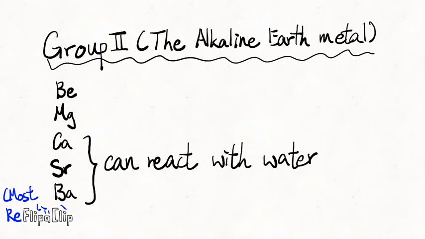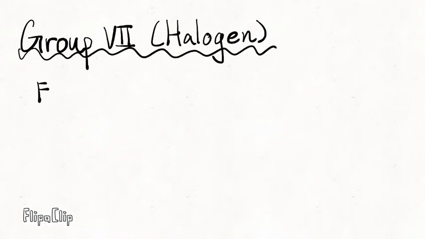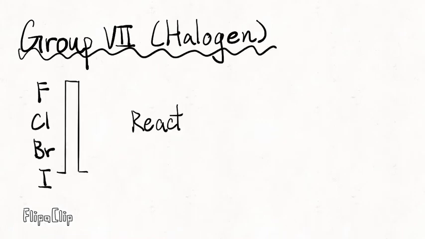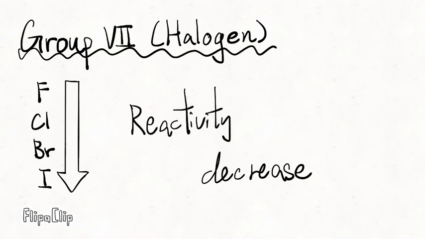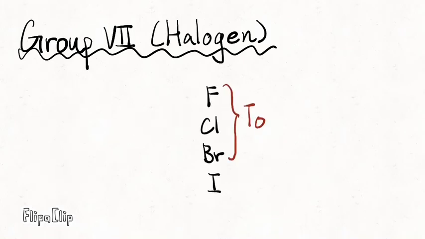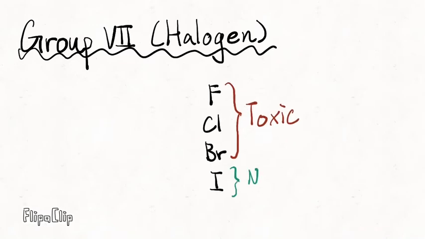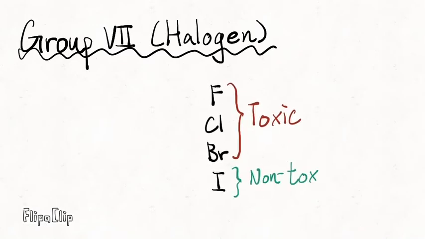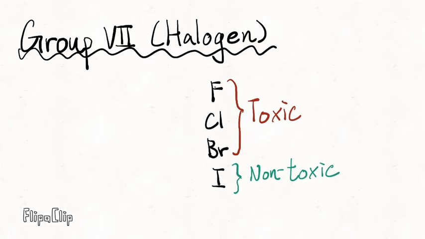to its high reactivity. Group 7 elements are called halogens. They are different from group 1 and group 2. They are non-metal elements and the reactivity of group 7 elements decreases down the group. Fluorine is the most reactive halogen and highly toxic. Chlorine and bromine are also toxic, but iodine is non-toxic.